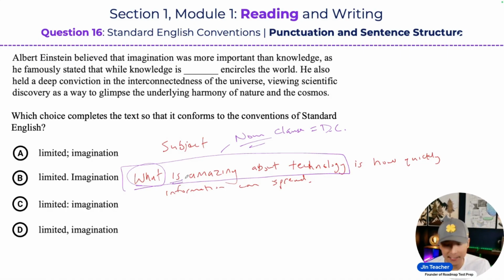What is amazing about technology? We also know it's not a complete sentence, because that's what a dependent clause is. We can't just have this as a complete sentence. This is why we have a verb here, and this is your main verb. So your subject is what, and then your main verb is. So what is amazing about technology is how quickly information can spread. That's your complete sentence. So these noun clauses can be used in this way as subjects of a sentence, which you'll see.